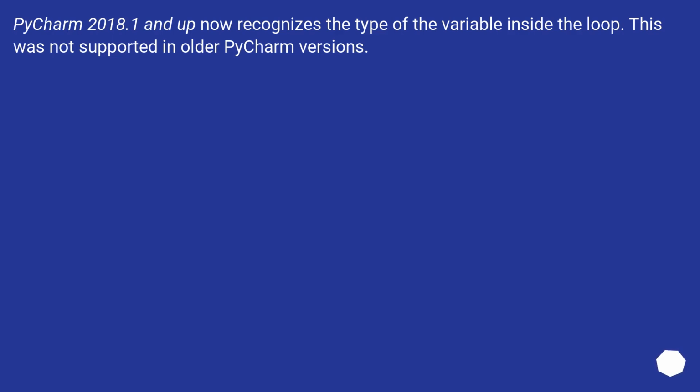PyCharm 2018.1 and up now recognizes the type of the variable inside the loop. This was not supported in older PyCharm versions.